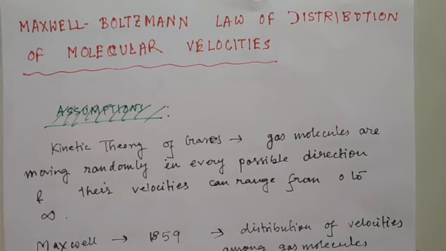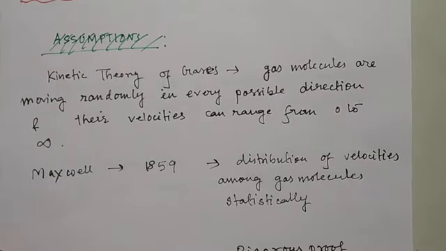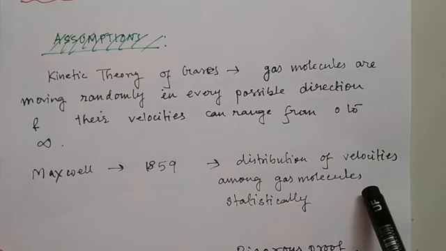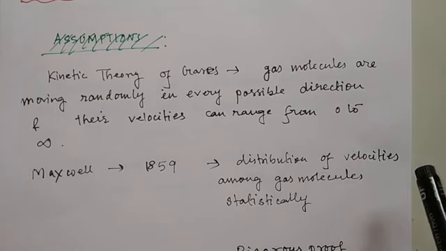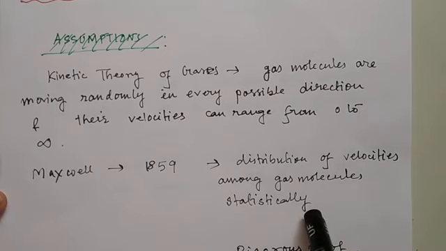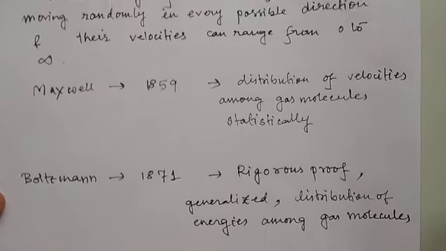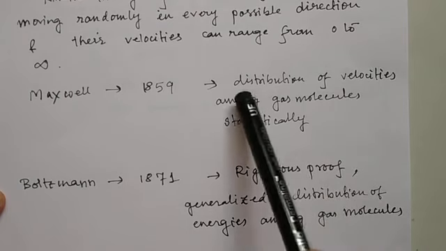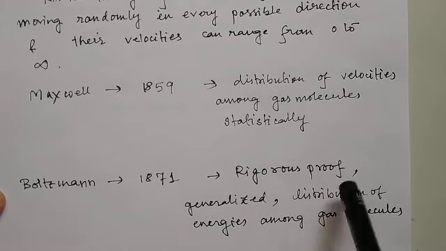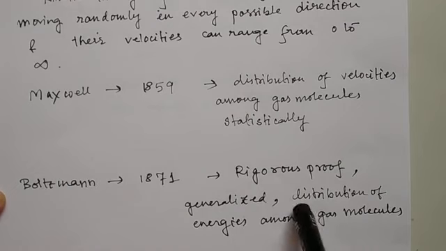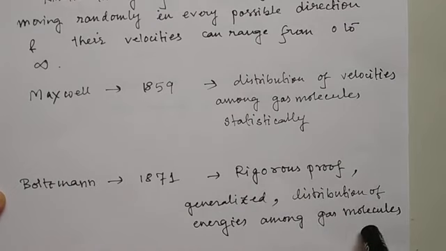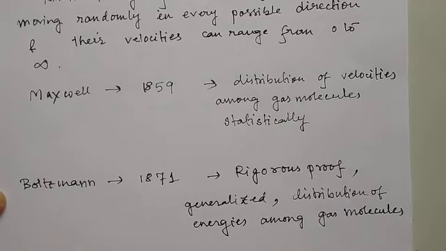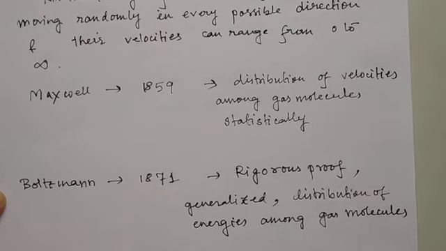Maxwell in the year 1859 first derived the law which showed how the velocities are distributed among the gas molecules statistically. Then in the year 1879, Boltzmann did the rigorous proof of this distribution law given by Maxwell, and he generalized the law to express the distribution of energies among the gas molecules. The same law can be used also to show the distribution of momentum among the gas molecules.